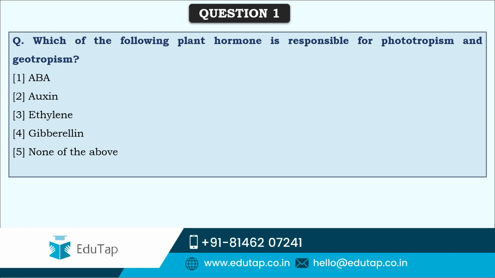So friends, here comes the first question. Which of the following plant hormones is responsible for phototropism and geotropism? Friends, phototropism is a response of any plant towards light. The best example would be the sunflower, as based on the movement of the sun, on the light that is received from the sun, it moves along with that. And geotropism is the movement based on the gravitational pull.